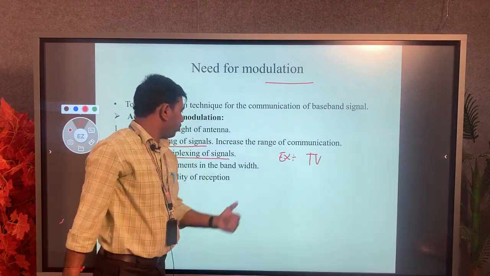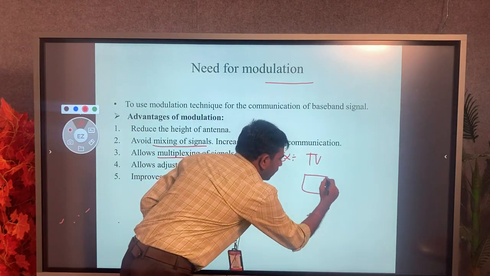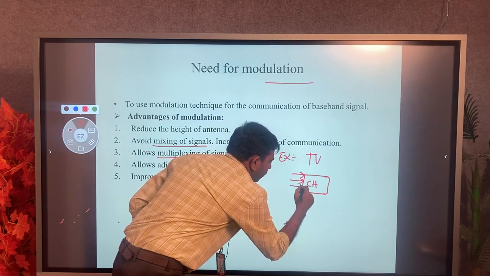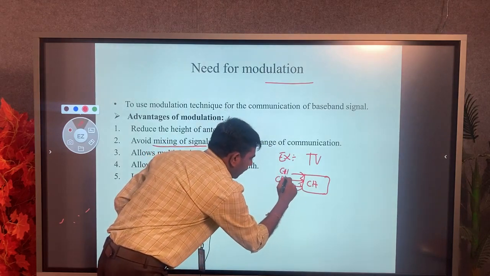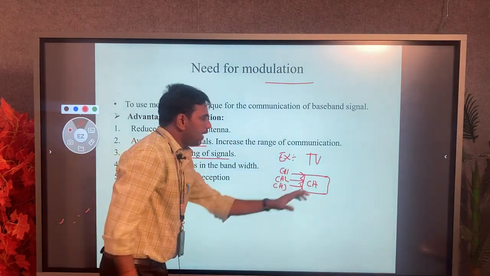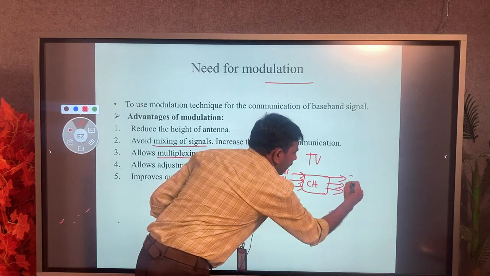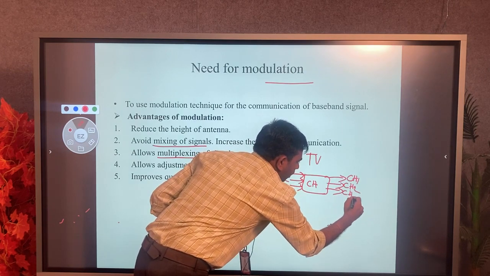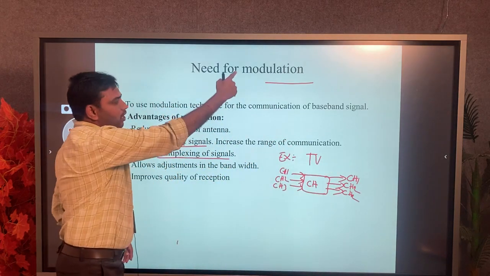In the TV, through a single channel we transmit multiple channels at a time, and without distortion we receive my channels. It is possible in TV communication, that is broadcasting, because we are using the modulation technique.